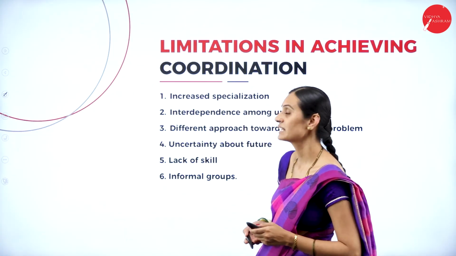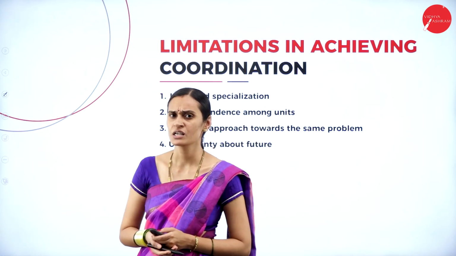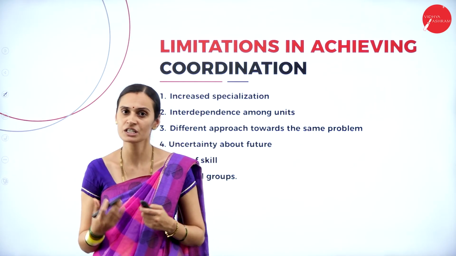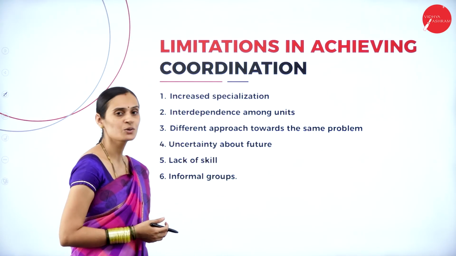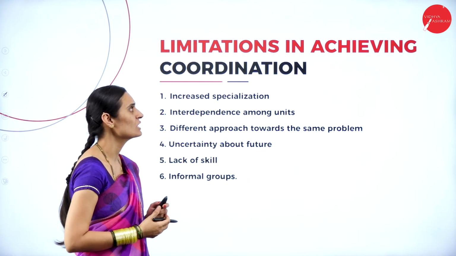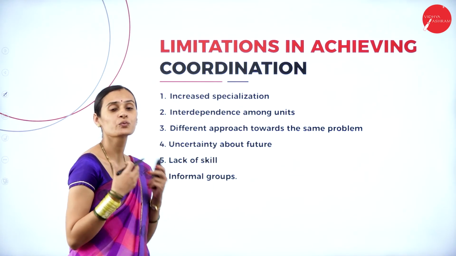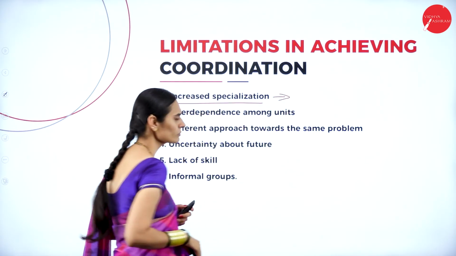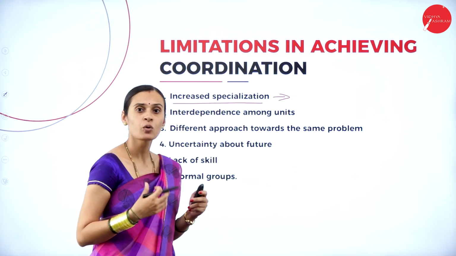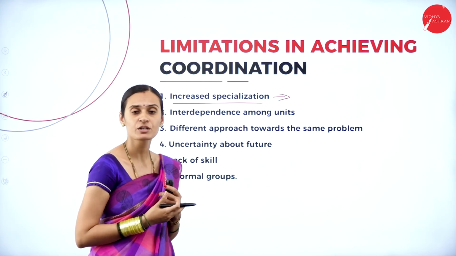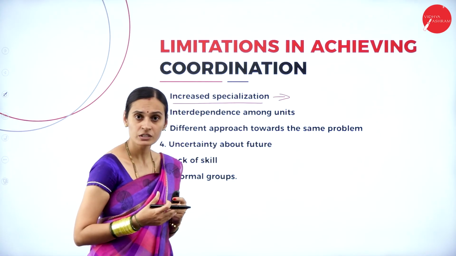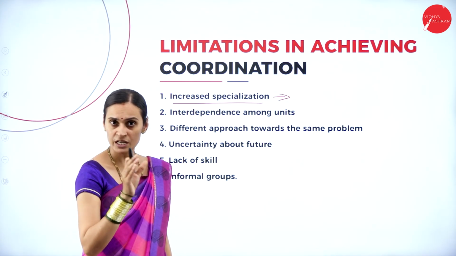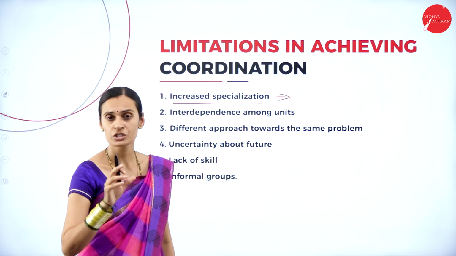And the last one, the limitations of coordination. Yes, whatever it is, if it is more than what we require, it will get limitations, it will get problems. Coordination also includes so many limitations. And what are the different problems we are going to face in coordination here? Yes, increased specialization. Specialization can create more output or improve the efficiency of the organization, but specialization also brings problems of coordination. Because of that, we can't defer to the specialized person to maintain better coordination among the people.